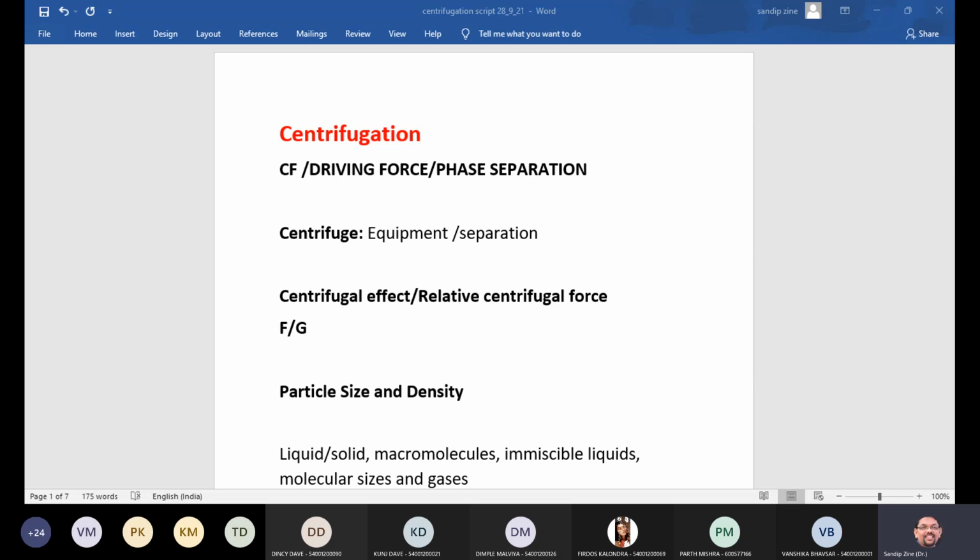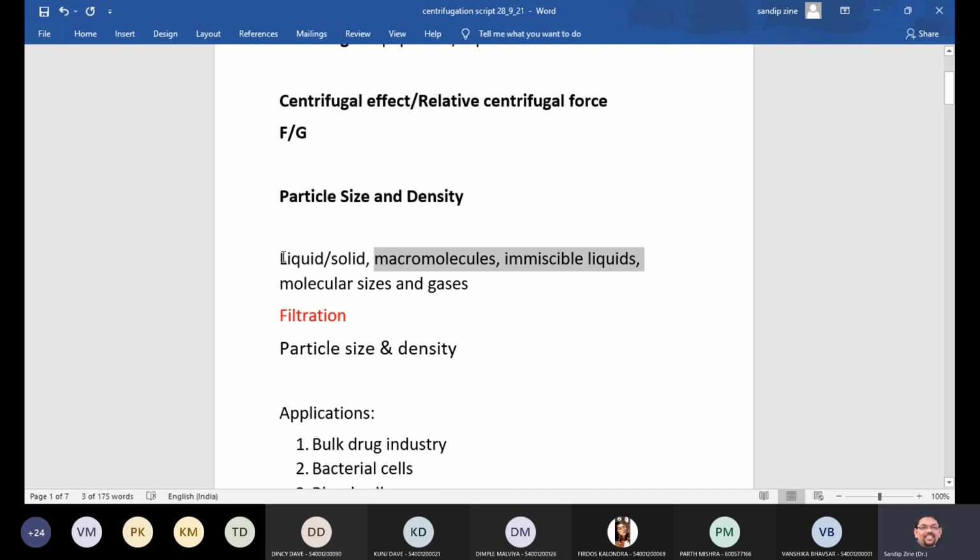So the equipment used for separation is known as a centrifuge, and centrifuges are also used for separation of macromolecules, separation of two immiscible liquids, separation of liquid-solid mixtures, to concentrate small molecular species, and to concentrate gases having different molecular weights. So in all these areas we are using centrifugation, isn't it? Separation of macromolecules, immiscible liquids, molecular sizes, and gases having different molecular weights.